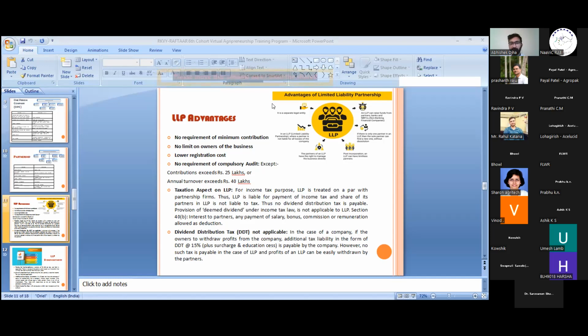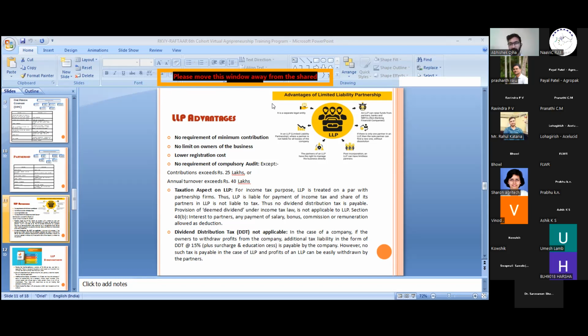So the advantages are that there is no requirement of minimum contribution. You can start an LLP from 10,000 in fact, and with any amount if you want. There is no limit on owners of the business.